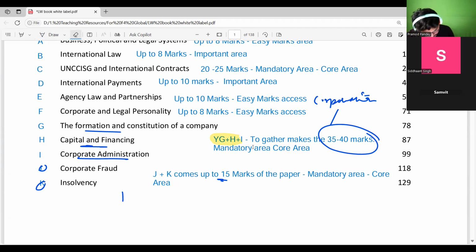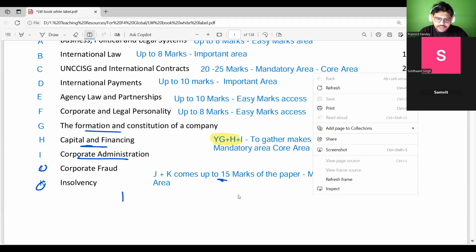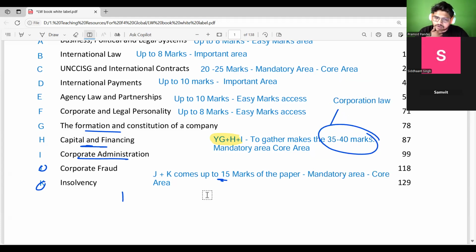So this is the area that you will have for corporation law, one of the important, core areas. Then you will have corporate fraud and insolvency, which will be discussed for up to 15 marks of the paper.